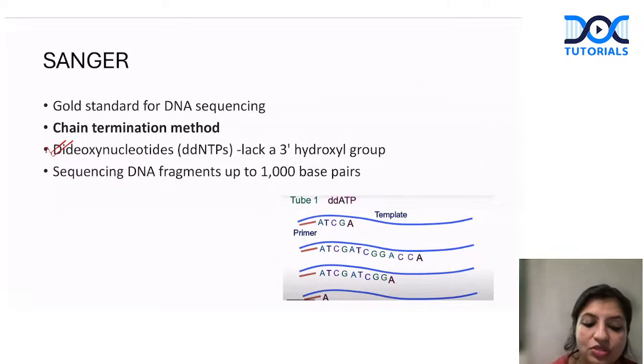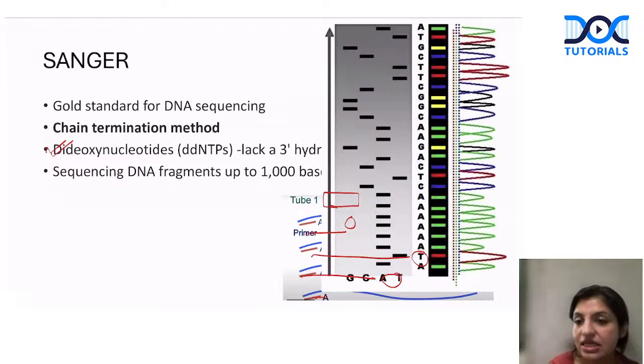Because what happens is, when you use dideoxynucleotides, the reaction stops there. When your reaction stops there, you get different lengths of the DNA. On the basis of that length itself, you can plot this. So this is how it comes out. That is the graph of Sanger sequencing. That is how the Sanger sequencing graph looks.